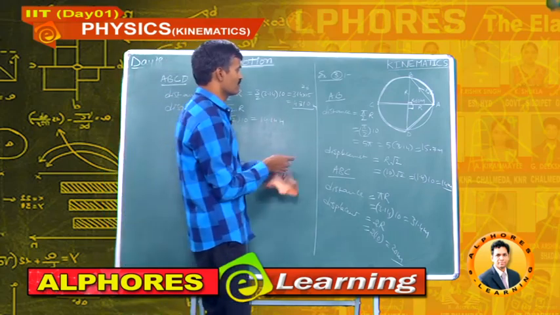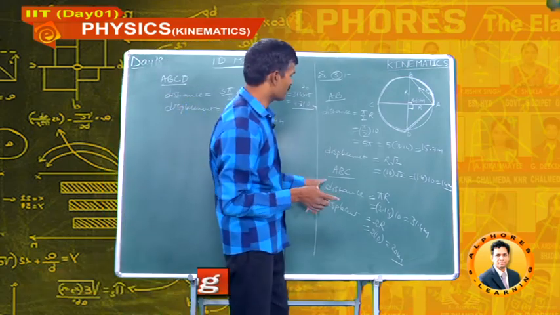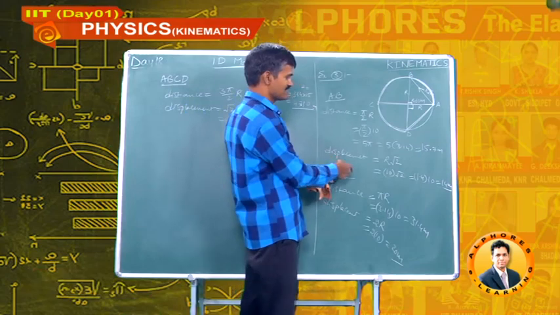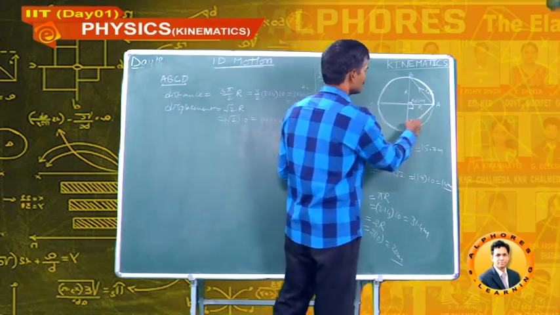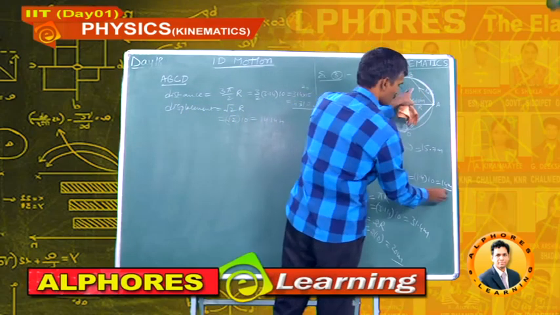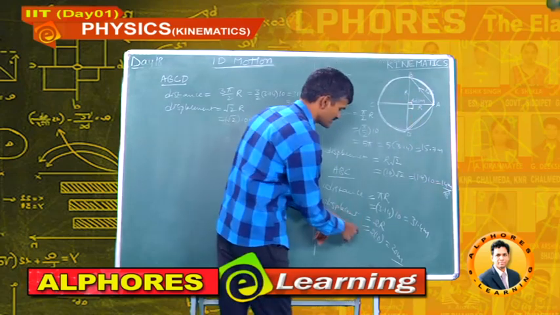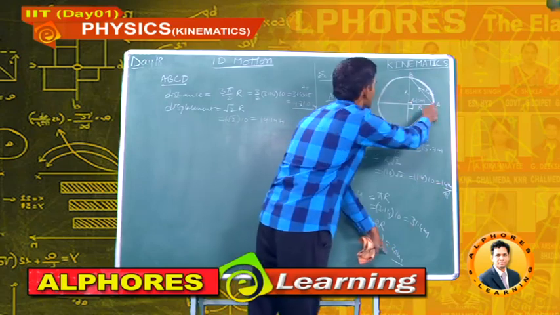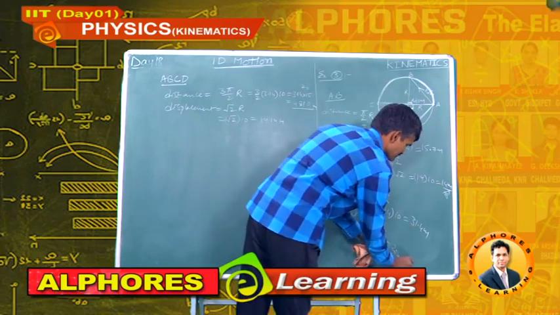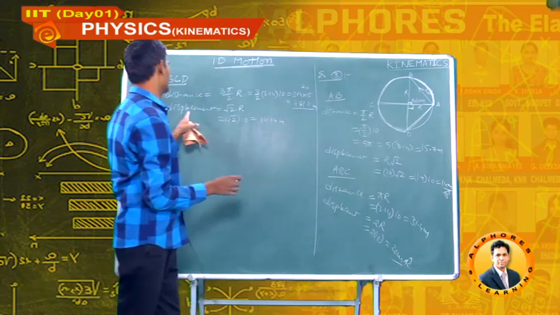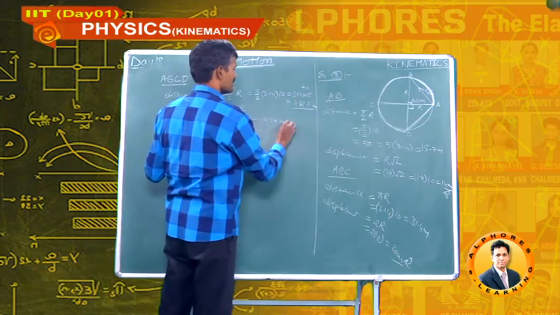Here we generally forget to mention the direction. In this case, this is AB, so add this AB cap. Here we have to mention the direction, that is AC cap, and here we have to mention the direction, that is AD cap.